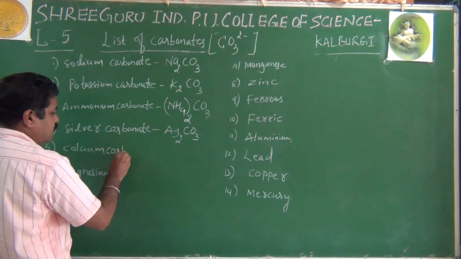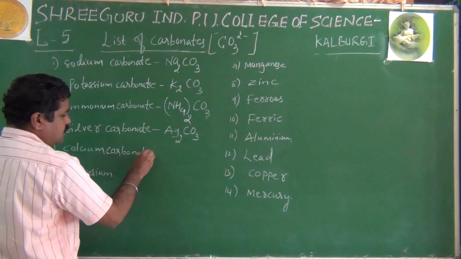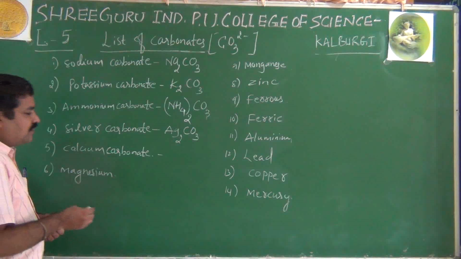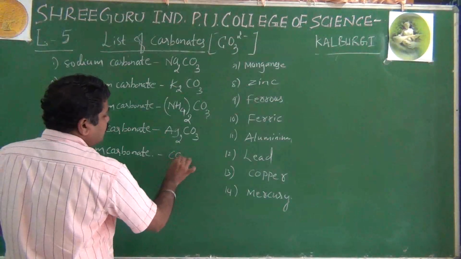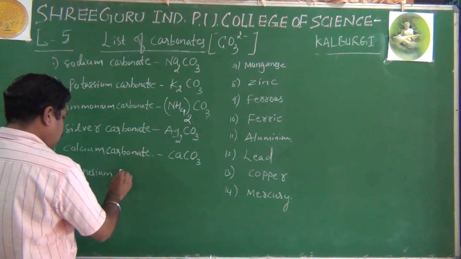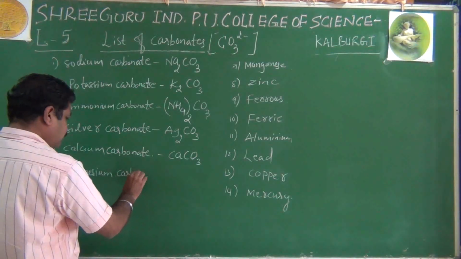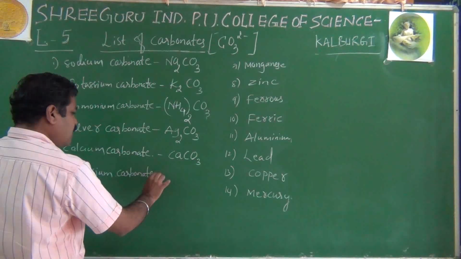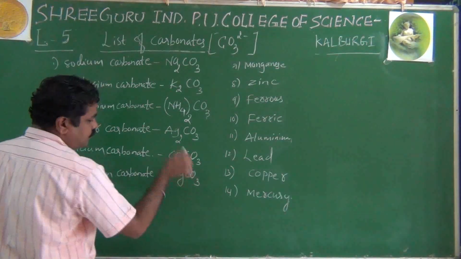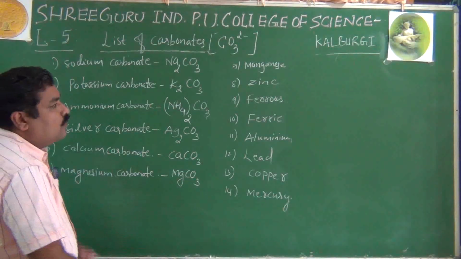Calcium carbonate is a commercial substance called limestone, that is CaCO3. Then magnesium carbonate is MgCO3, Mg2 plus, CO3 2 minus.